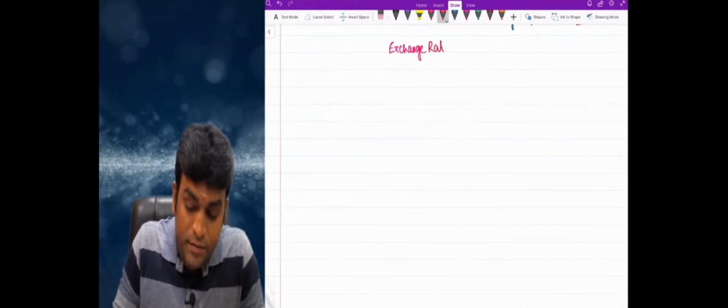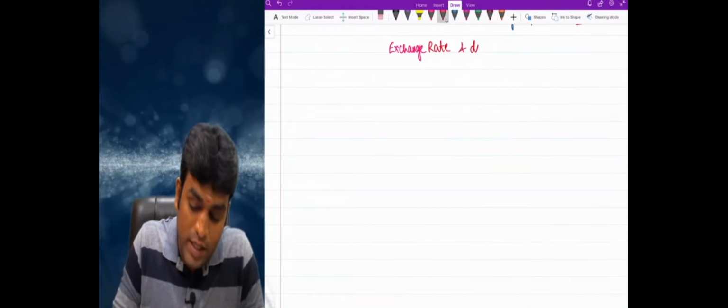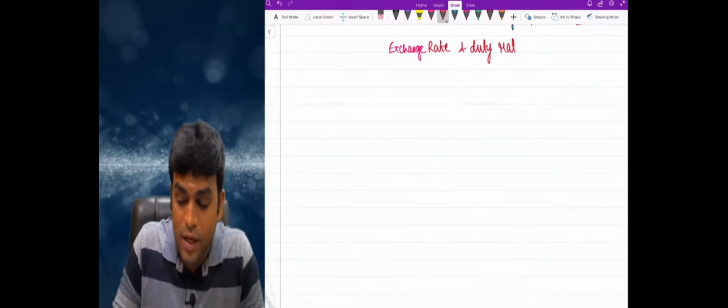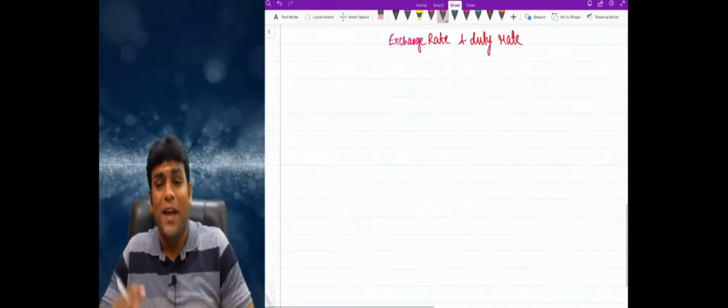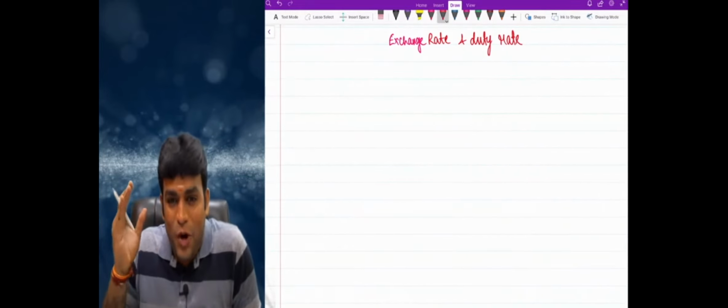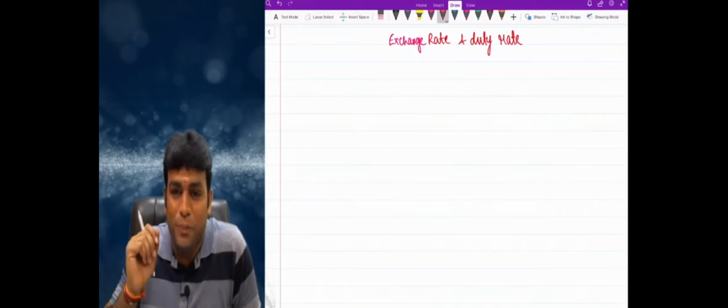So my dear friends, now something interesting we'll talk. I'll prepare one table. That table is known as exchange rate and duty rate table. Exchange rate and what, my dear friends? Duty rate. In other words, my dear friends, if we recollect very properly, we have got some sequence of events in import procedure.